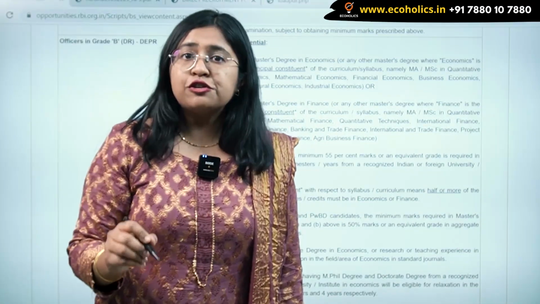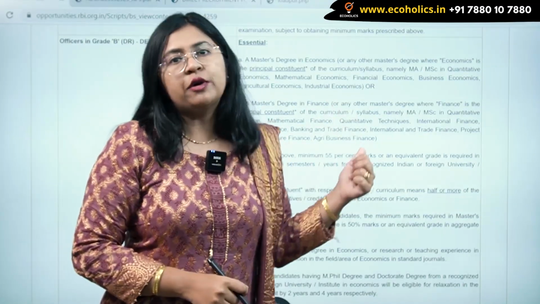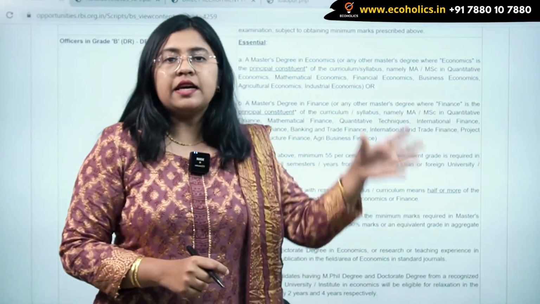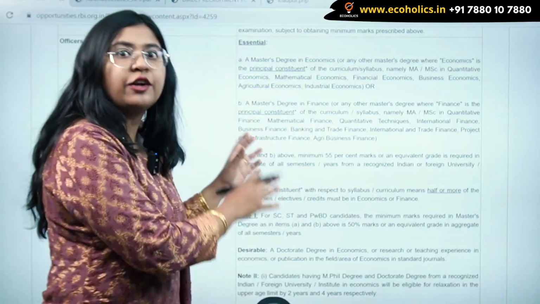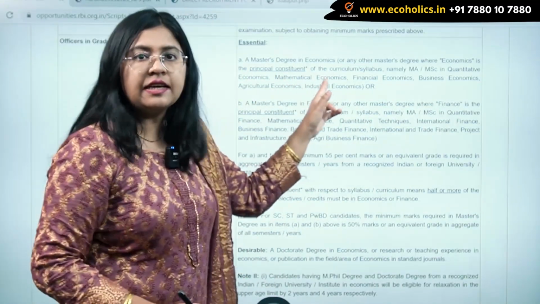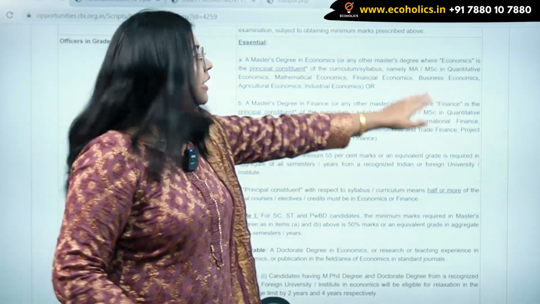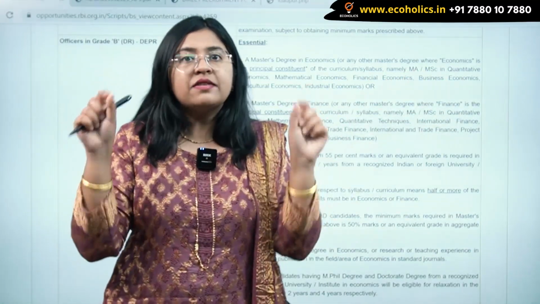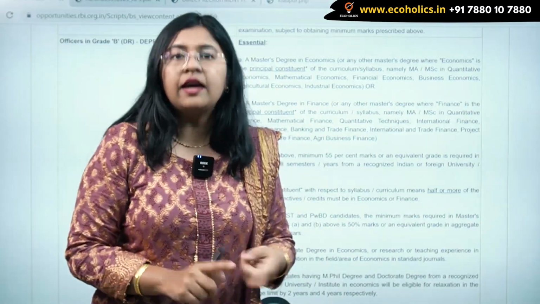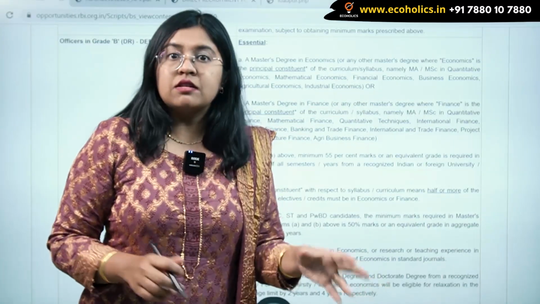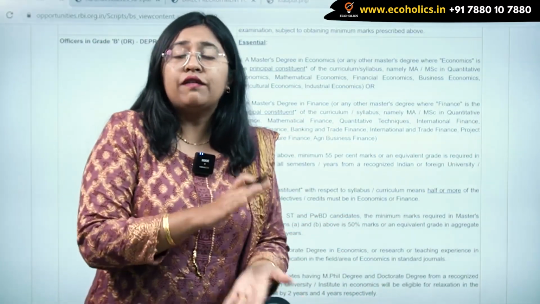These are the academic qualifications you must have. They have changed these since last year, so make sure that you note it. The very first thing is a master's degree in economics or any other master's degree where economics is the principal constituent. This word is very important. Principal constituent means that in your master's, economics should hold at least 50%.